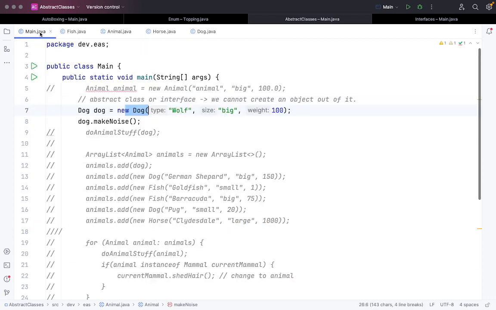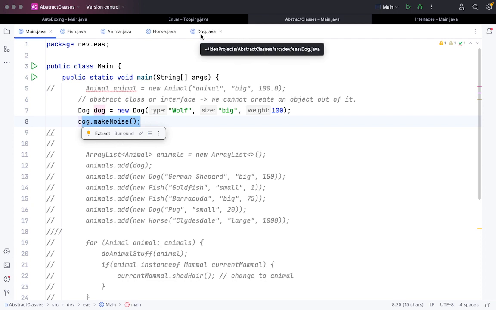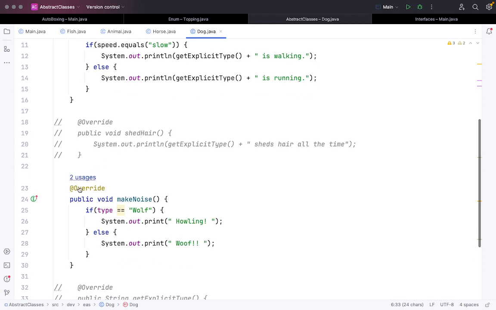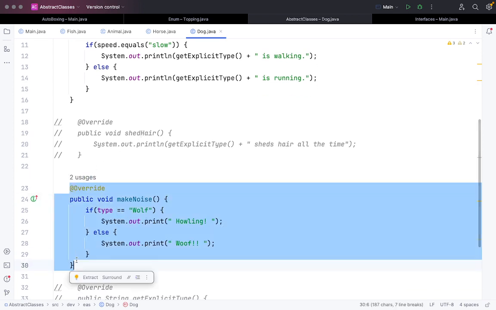Now because of this, I can do dog.makeNoise. It is an abstract method in animal, but in dog we have a full-fledged method because we have defined it. It's a concrete method now. We have defined the method body.